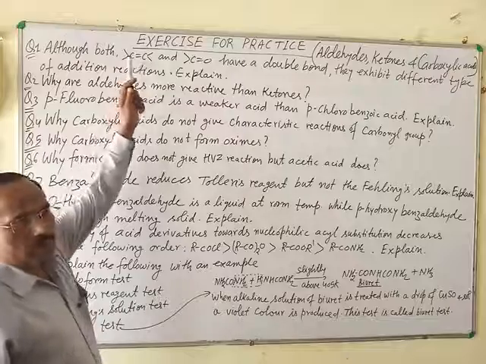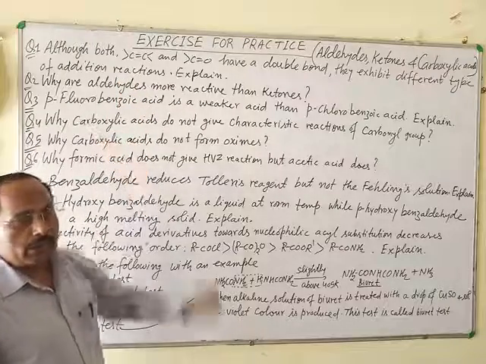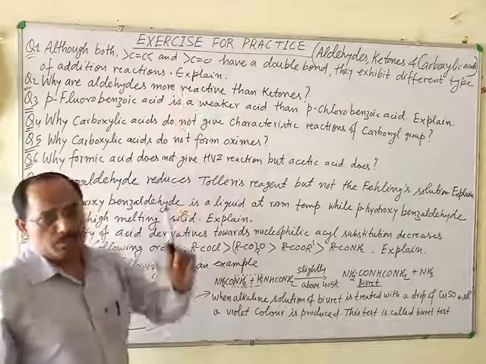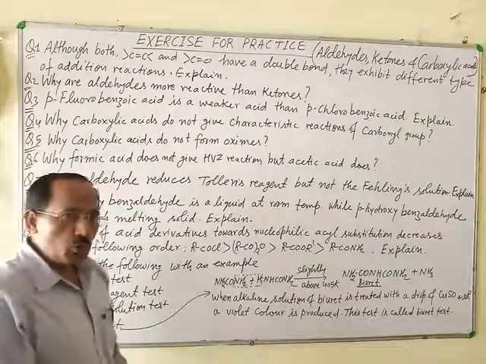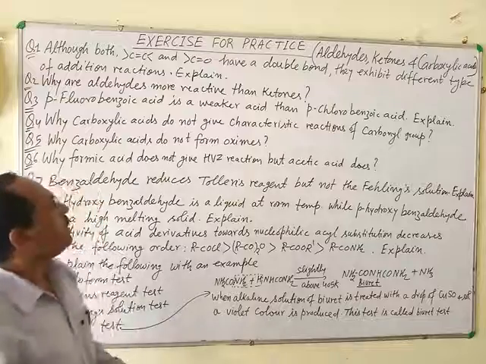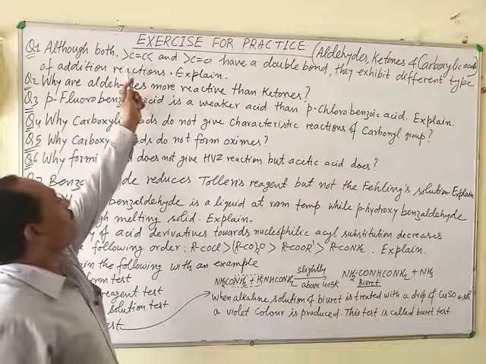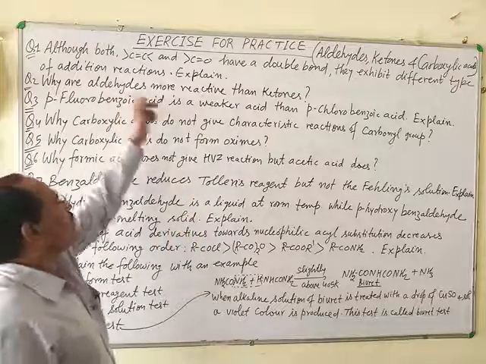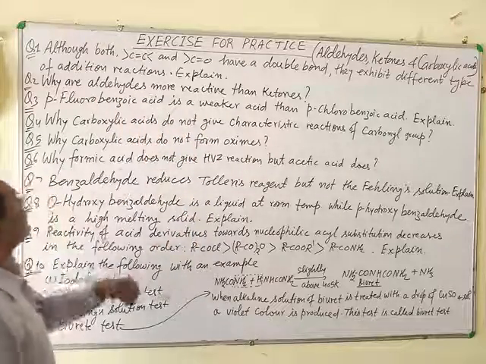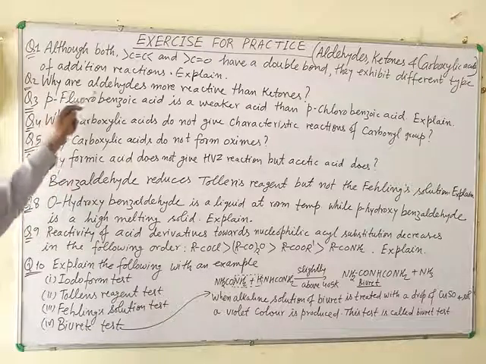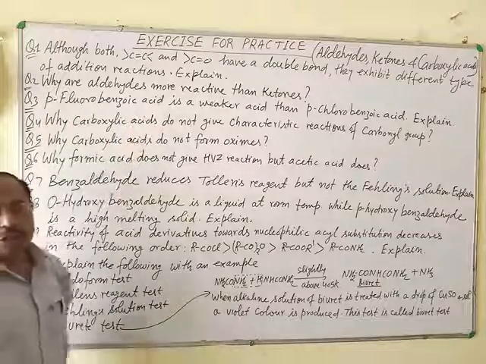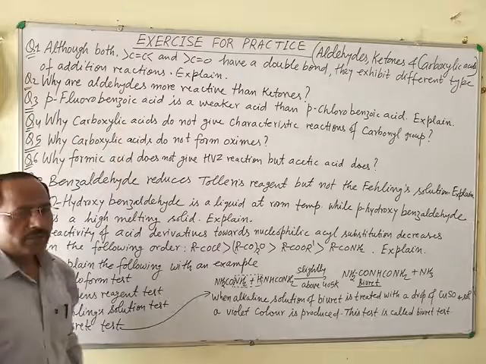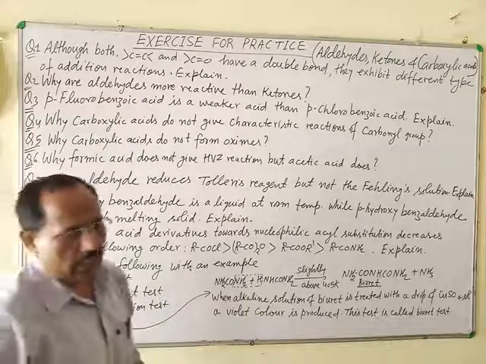It means the olefinic group undergoes electrophilic addition reaction, while the carbonyl group mainly gives nucleophilic addition reaction. Why is there a difference in the addition behavior of these groups? This should be clearly explained in your answer. Next question: why are aldehydes more reactive than ketones? This can be explained with the help of the inductive effect of the alkyl group.